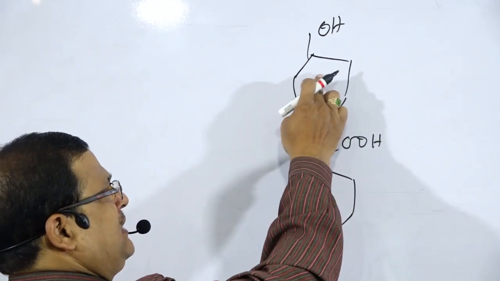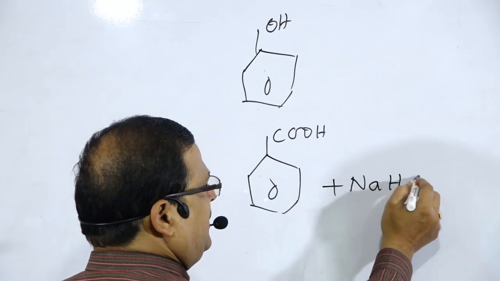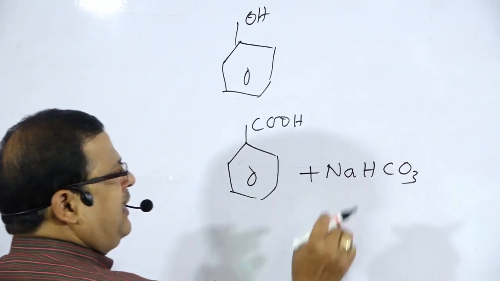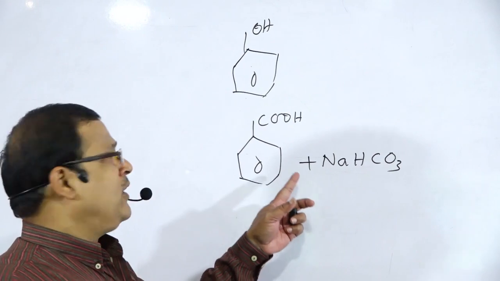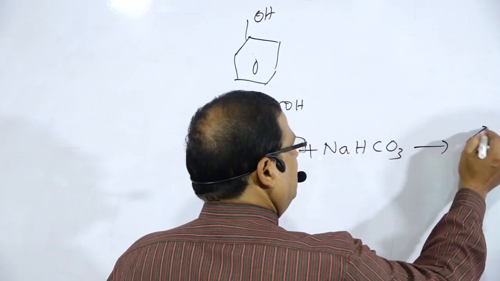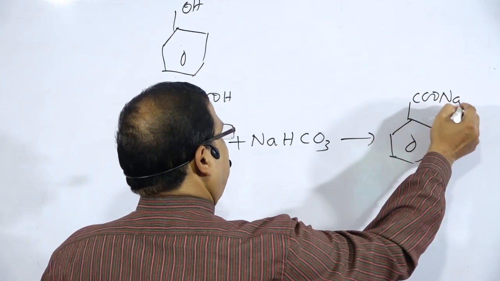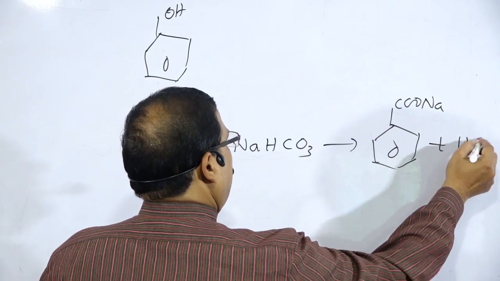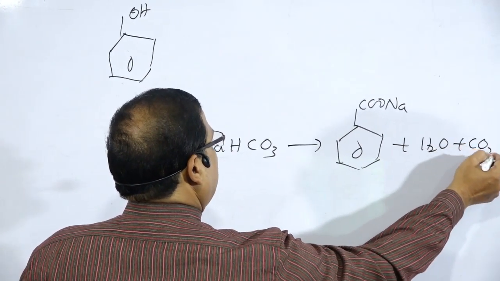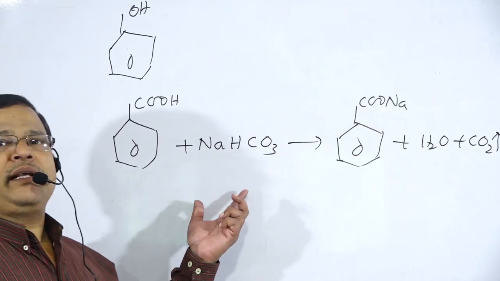Benzoic acid reacts with sodium bicarbonate. This is the chemical that distinguishes between phenol and the carboxylic acid. So there is the formation of sodium benzoate, water and carbon dioxide. Carbon dioxide gas gets released whenever benzoic acid reacts with sodium bicarbonate.